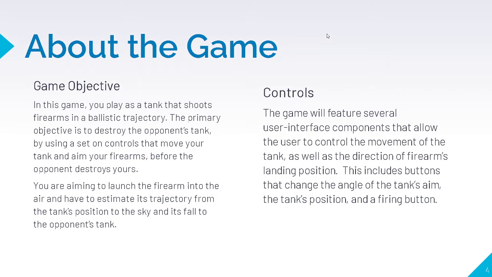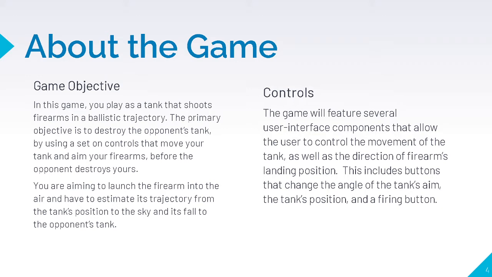About the game that we're looking to build, basically, we would like to create a game that has two players. It will be a turn-based game, and each player will take turns adjusting the angle as well as the power of their tank in order to shoot a ballistic trajectory. The goal of the game is to destroy the opponent's tank, and you gain victory by achieving a score of 25. The first player to reach 25 wins the game, at which point the game will offer the player a chance to restart or to return to the main menu.